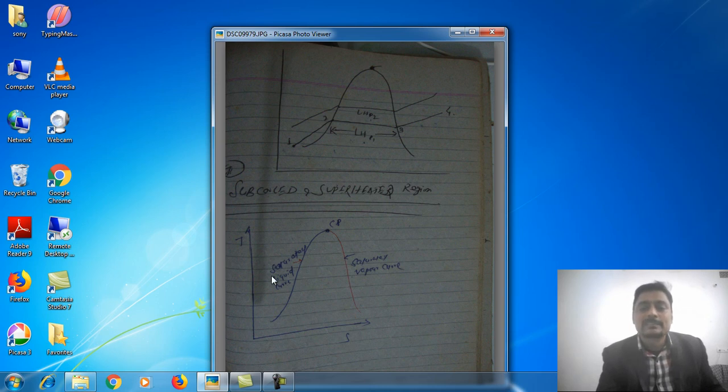So there are 3 zones: the subcooled zone, then the saturated liquid curve, where the liquid will be completely saturated. This is the zone of liquid and vapor. At this point the vapor will be saturated, and apart from this curve, the vapor will be superheated. So basically, what we are observing here is that this curve is called the saturated liquid curve, and this curve is called the saturated vapor curve.